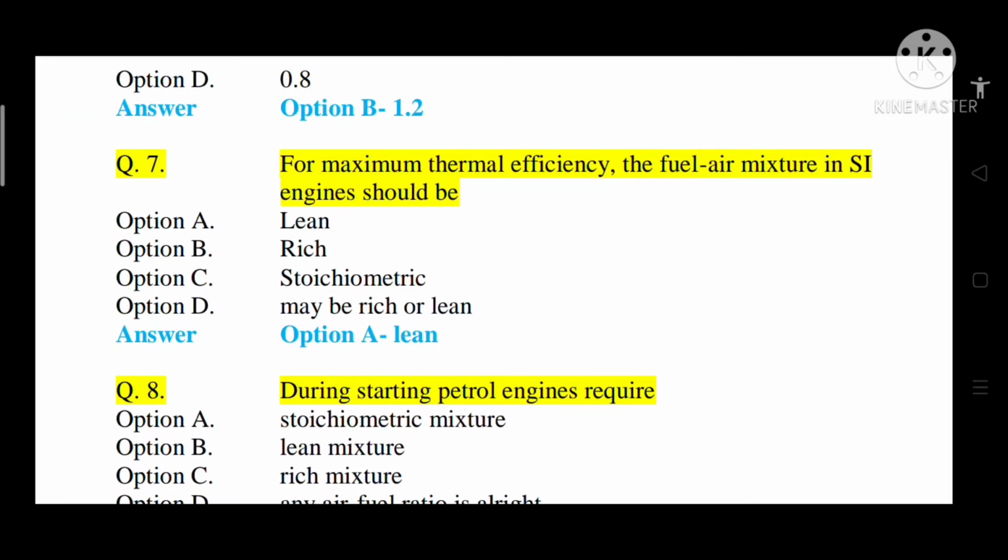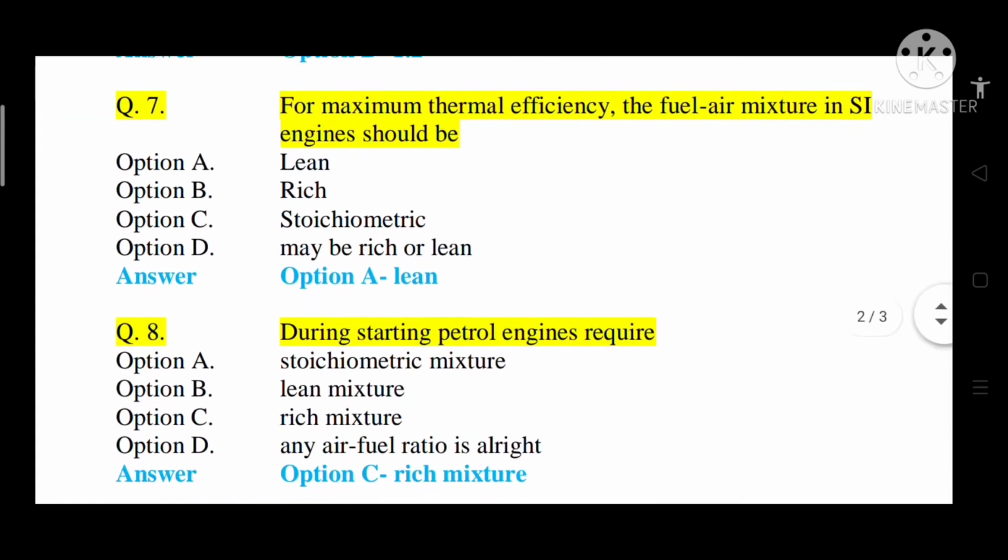As you all know, for maximum thermal efficiency, the fuel must be burned completely. That is possible when the mixture is lean and sufficient air is available to burn all the fuel particles. So in such a case, we get maximum thermal efficiency. So option A is correct, lean mixture.